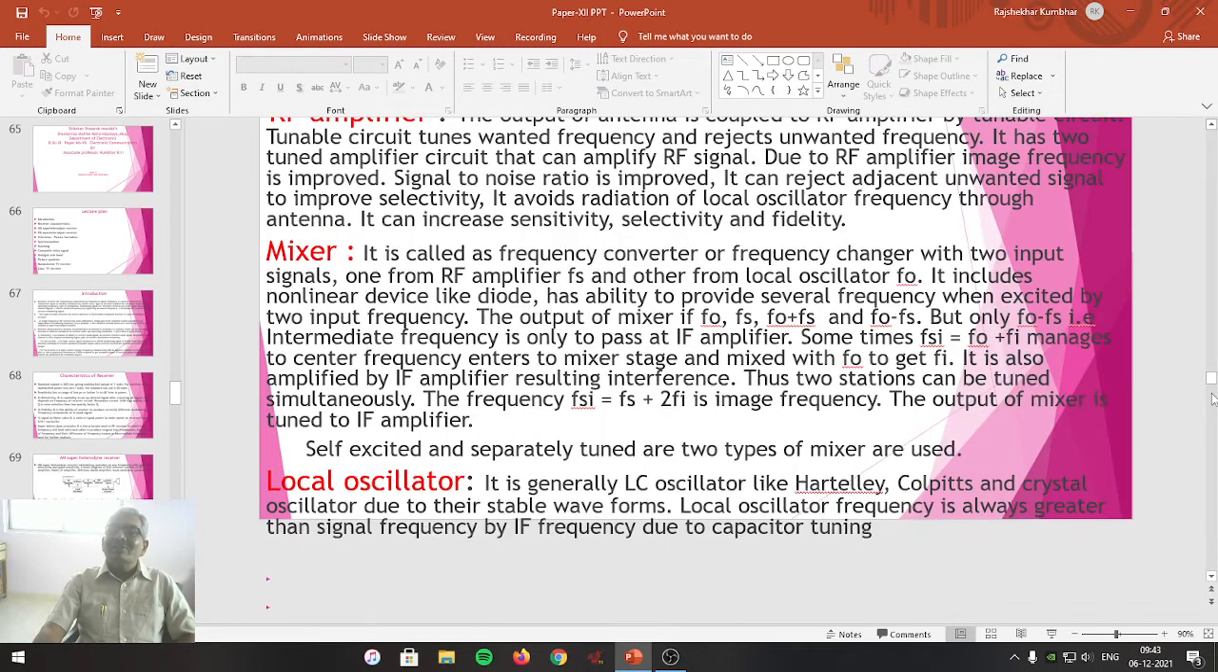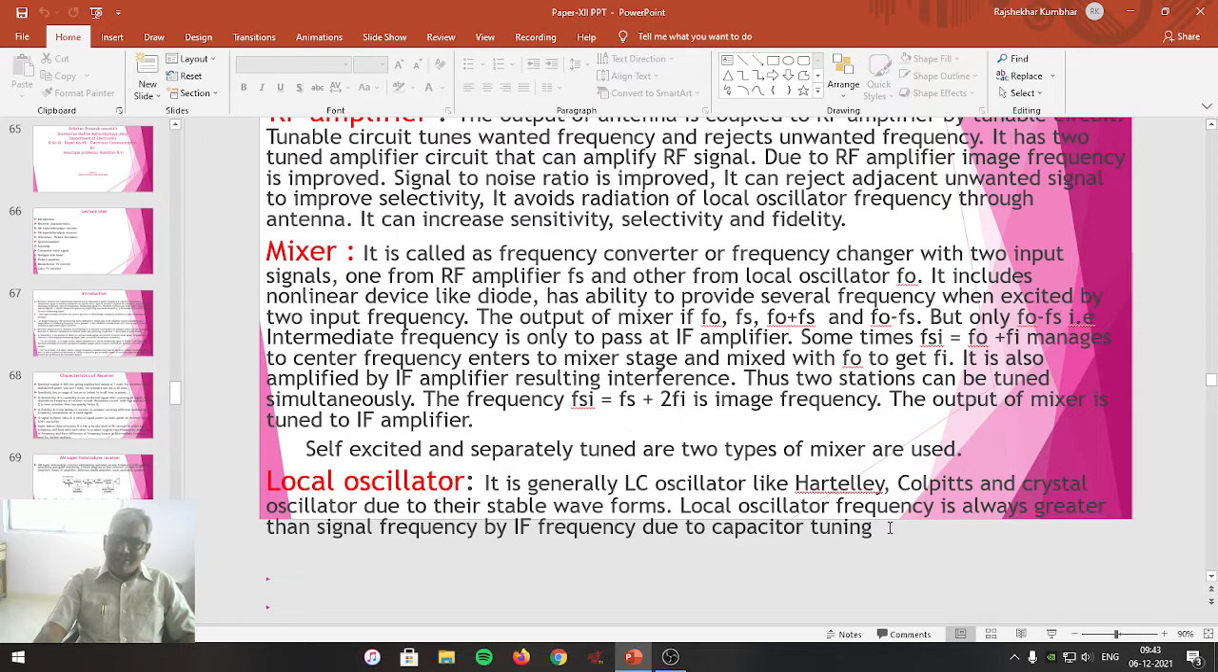So after the mixer, the output of the oscillator is again connected to the mixer as the FO frequency. So that's why we will go through the local oscillator. It is generally an LC oscillator like Hartley, Colpitts or crystal oscillator due to their stable waveforms. Local oscillator frequency is always greater than the signal frequency by the intermediate frequency due to capacitor tuning.